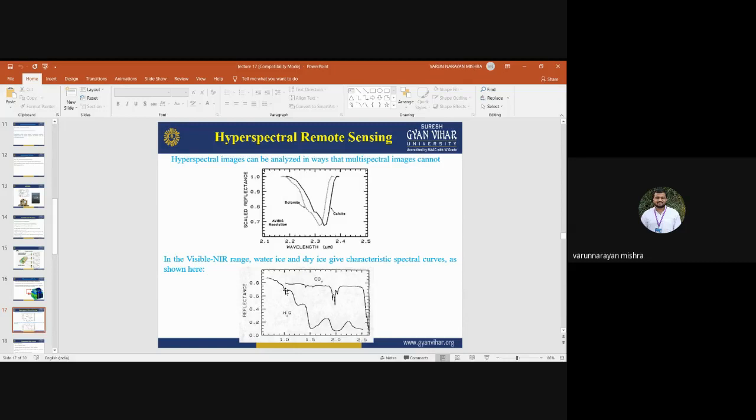For that you need to study the spectral curve of different wavelengths for these two objects, and depending on the reflectance pattern, you can easily discriminate these two features. So more detailed information means easier discrimination of different objects. This is all about hyperspectral remote sensing and these continuous wavelength intervals.